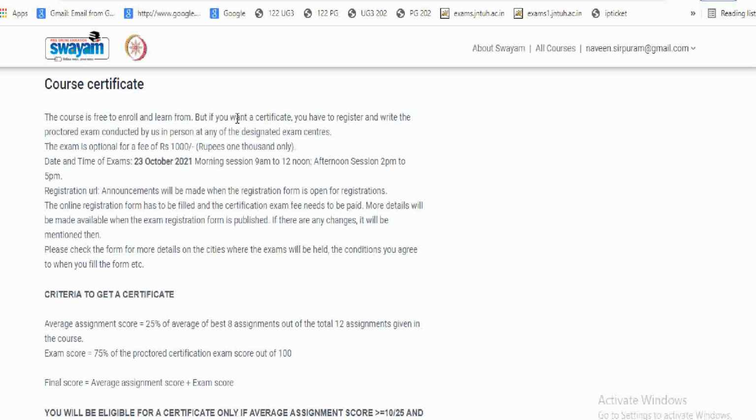But if you want to have a certificate, you have to register and write the exam conducted in person at any of the designated exam centers. The exam is optional, for a fee of 1000 rupees. So if you want to get a certificate, you need to write an examination. The date and time of the exam is 23rd October 2021, morning session from 9 to 12, that is of 3 hours, and afternoon session 2 to 5.